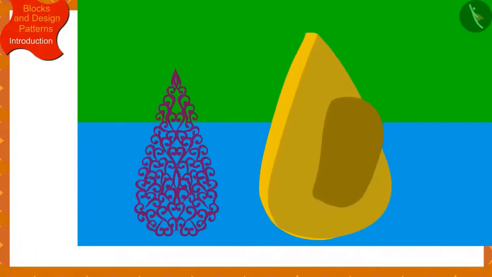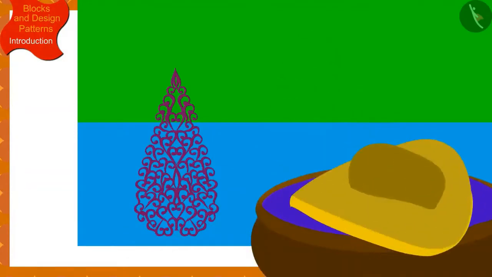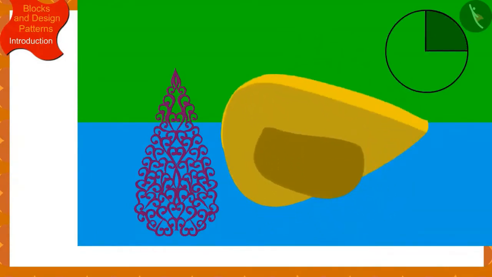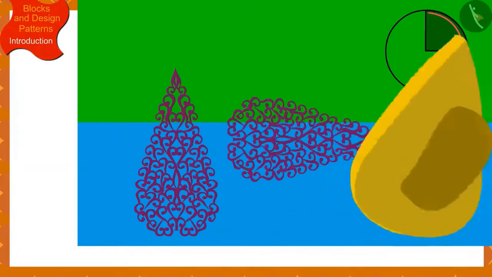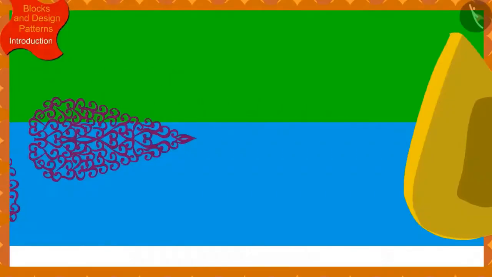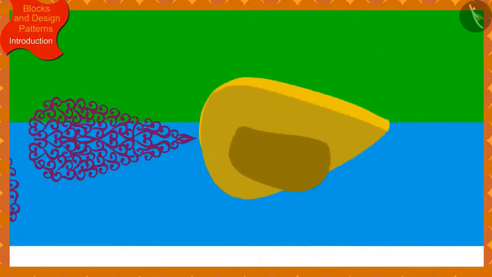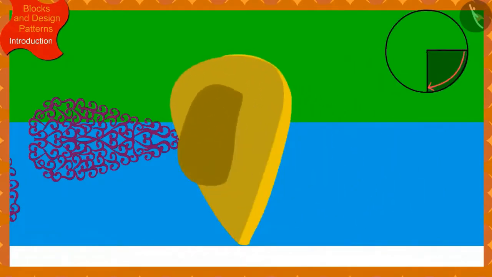She then made a second impression by dipping the block in the box of color again, this time rotating the block a quarter in the clockwise direction. Banno continued to make the design on Chanda's sari in this way, by every time dipping the block in the box of color and rotating it a quarter from the previous impression.